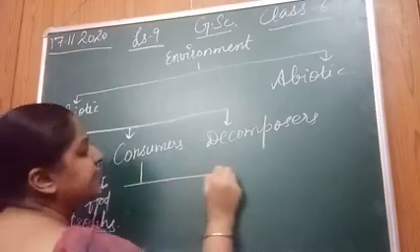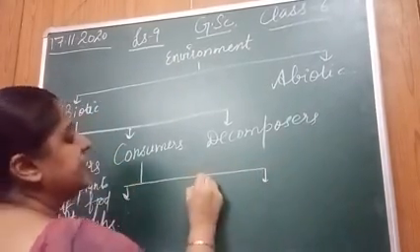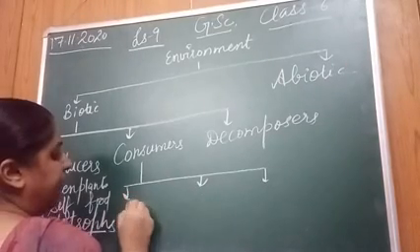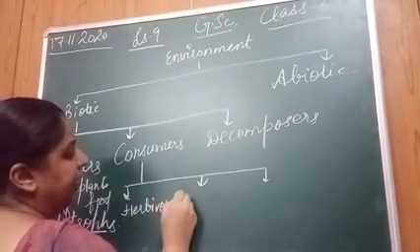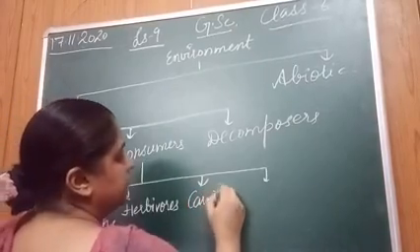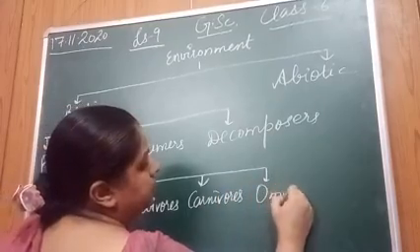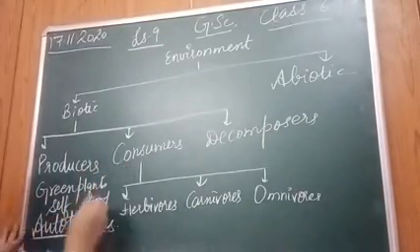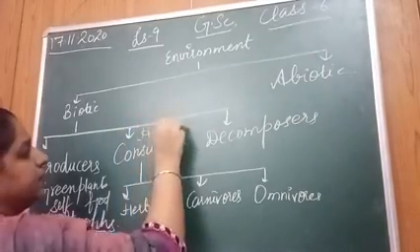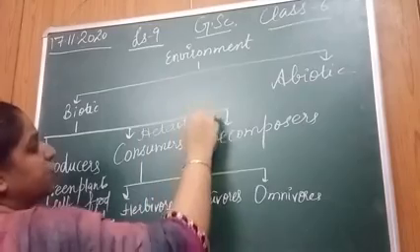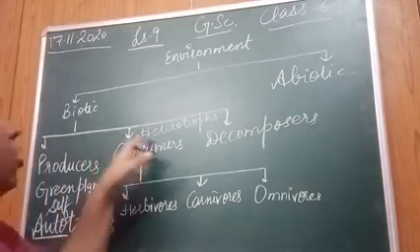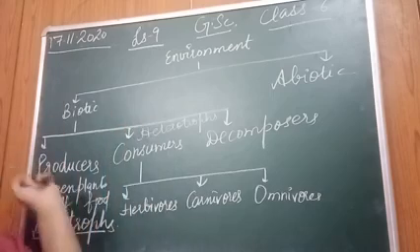Again, we have categorized them into three types. Consumers are of three types. They are herbivores, carnivores, and omnivores. Students, consumers are also known as heterotrophs. Heterotrophs. What did we call green plants? Autotrophs. What do we call these? Heterotrophs. Why heterotrophs? Because they depend on autotrophs.